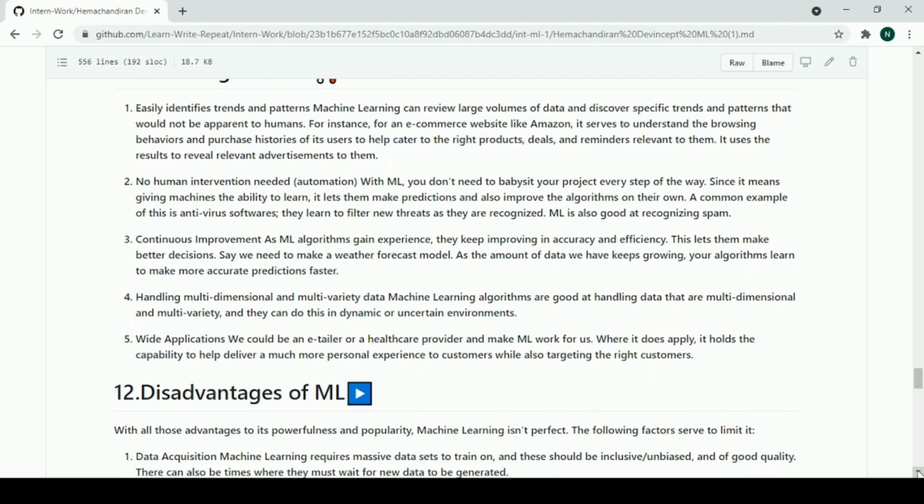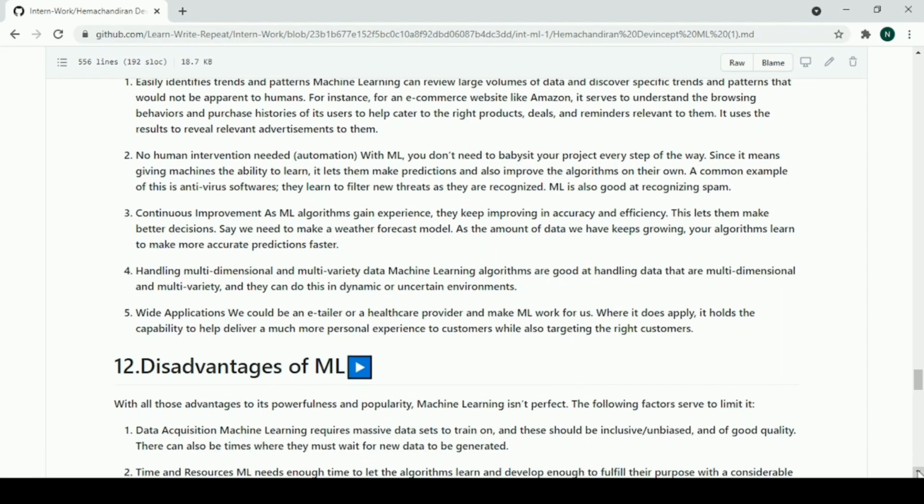Next comes continuous improvement. As ML algorithms gain experience, they keep improving their accuracy and efficiency. This lets them make better decisions. As the amount of data we have keeps growing, your algorithms learn to make more accurate predictions faster, and better and more reliable in the same way.